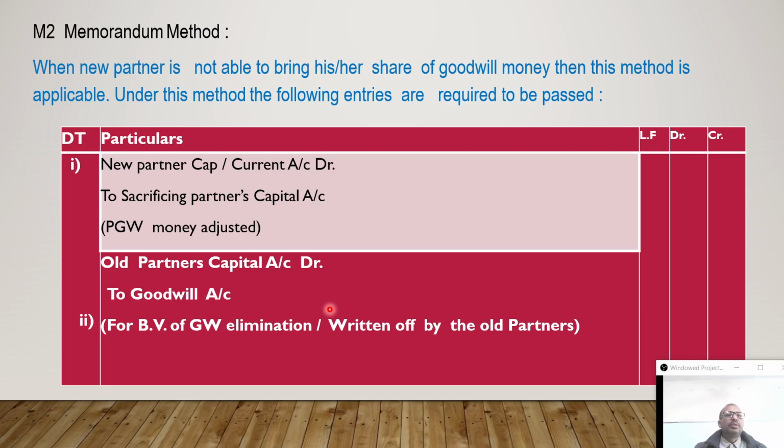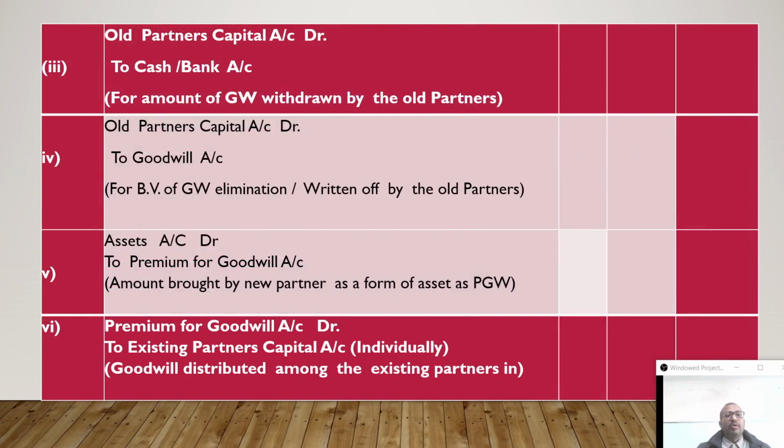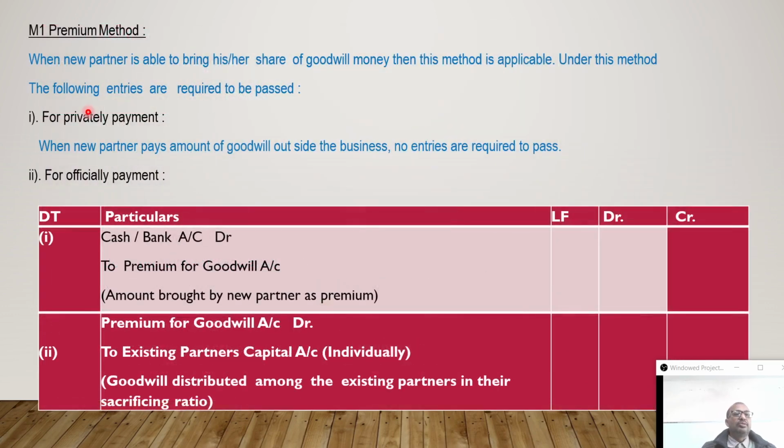So this is a simple, easy way to remember which method to apply when. That is the key point to remember: the memorandum method we adopt when unable to pay, and the premium method we apply when able to pay. So we have to remember the two methods and apply them as per the situation.